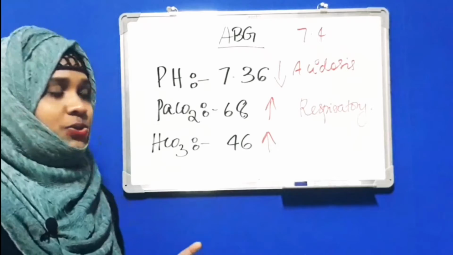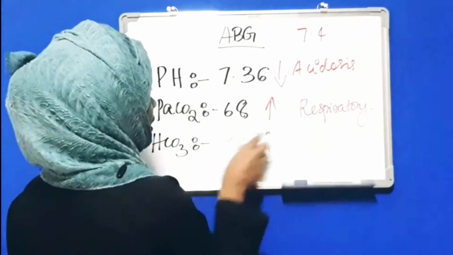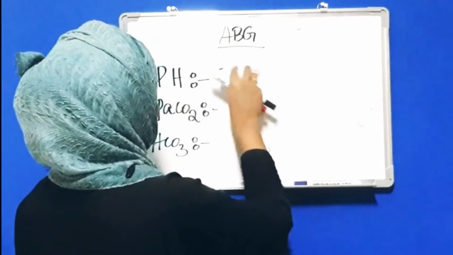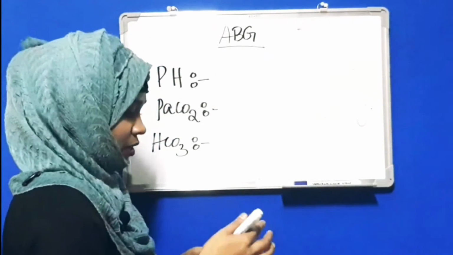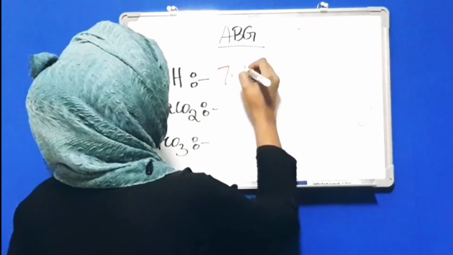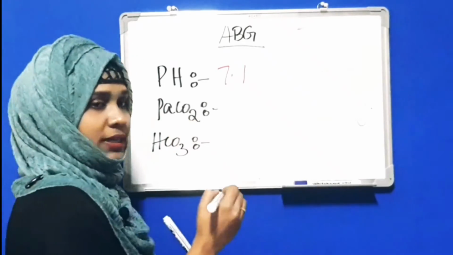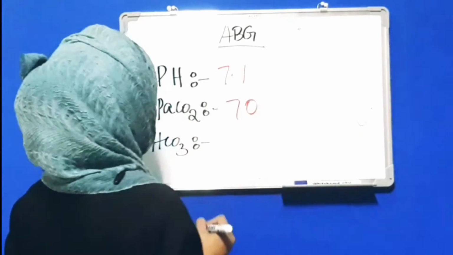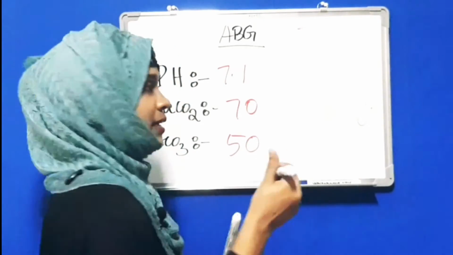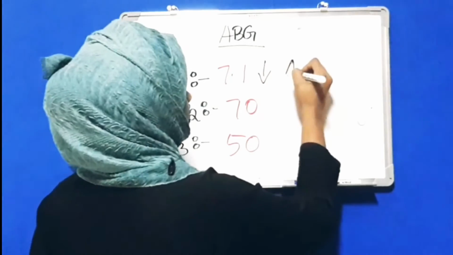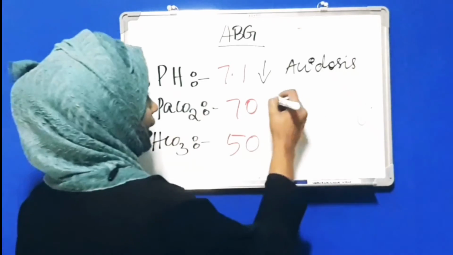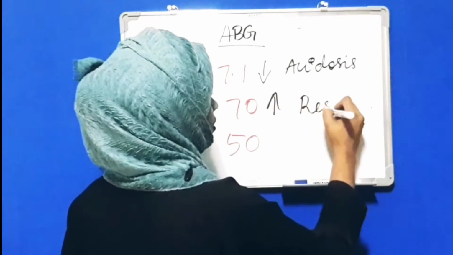You get it? Next one, partial compensation. Partial compensation means, as I told you before, the pH will not be in the normal range. That means pH is 7.1, PaCO2 is 70, bicarb is 50. So we will put arrows again. 7.1 means decreasing, acidosis. PaCO2 increasing, so this is a respiratory cause.